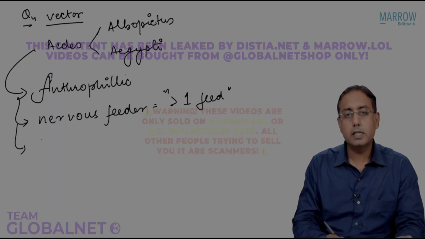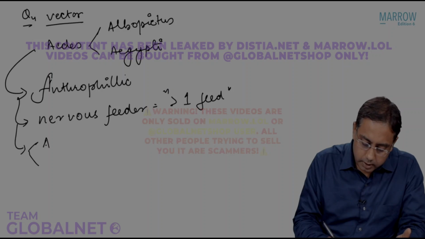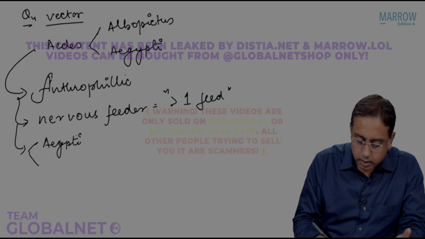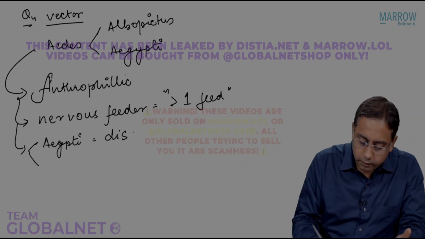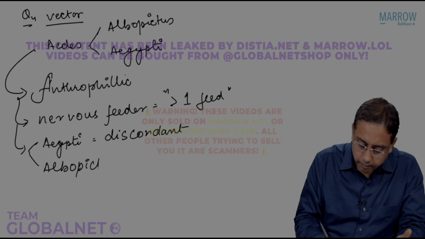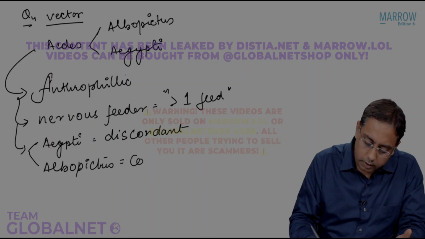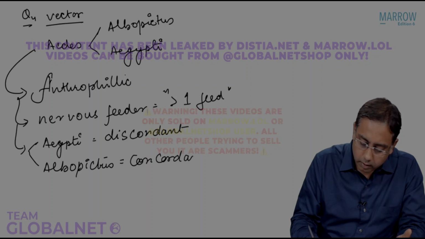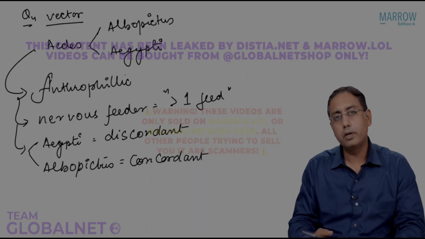Then the Aedes aegypti mosquito is known as a discordant feeder, whereas the Aedes albopictus is a concordant feeder. What do you mean by discordant or concordant?